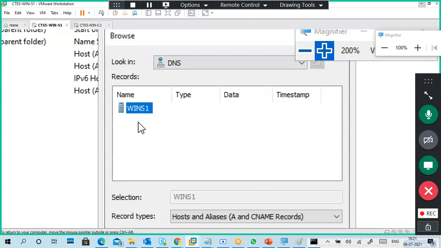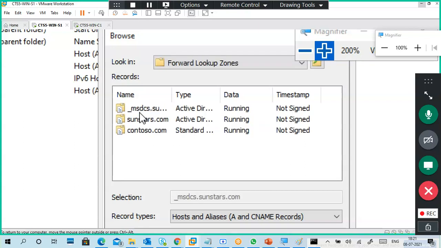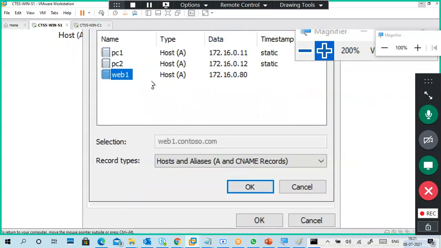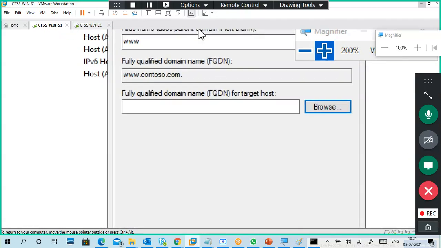It could be a completely different name, you can even link to Sunstars also. But I will give it from here only to avoid confusion, so it's all in one place. So web1.contoso.com, CNAME record.